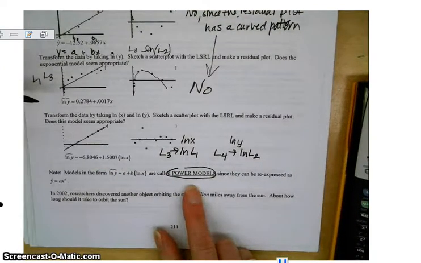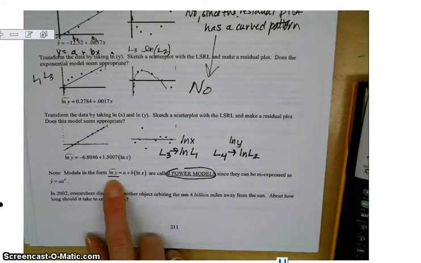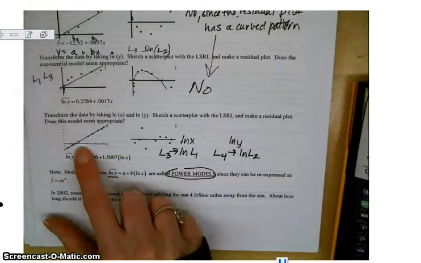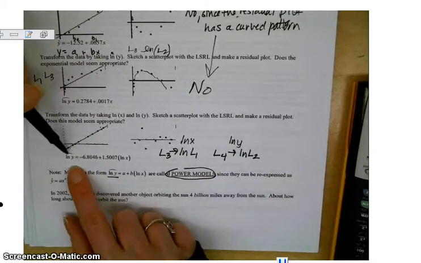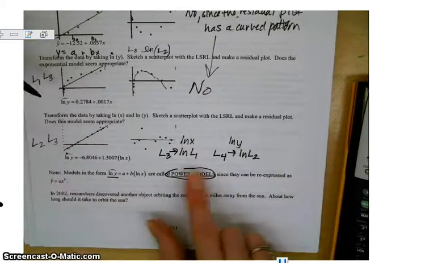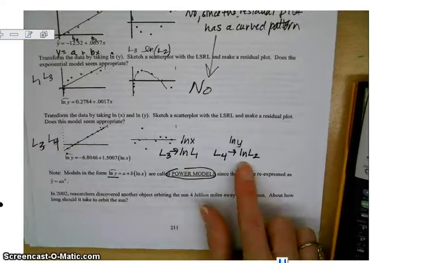Okay, power models. Now our equation, we're not only going to have the natural log of the y's, but we're going to have the natural log of the x's that we plug in too. So we now have a new scatter plot with a new linear regression model. You still have to do stat calc 8, this time with list 3 and list 4 if you did it the way I recommended here.